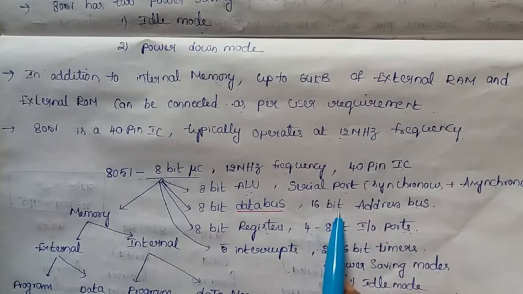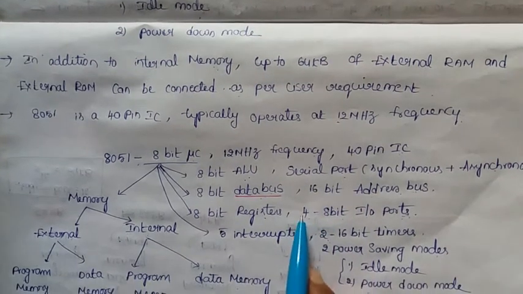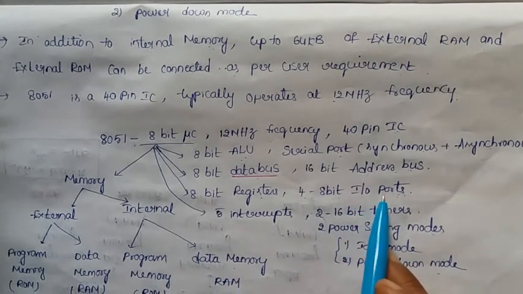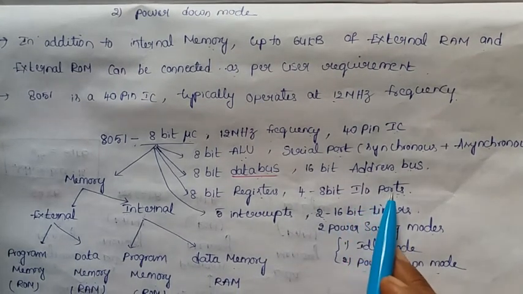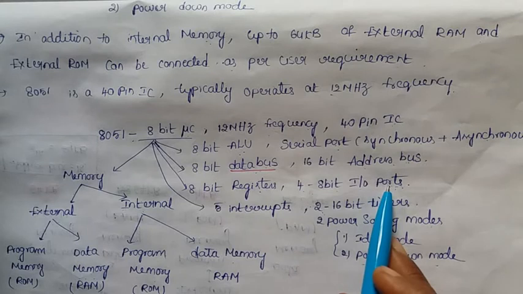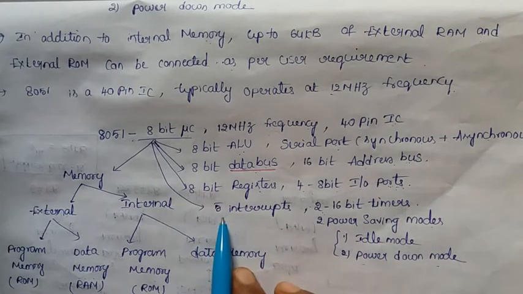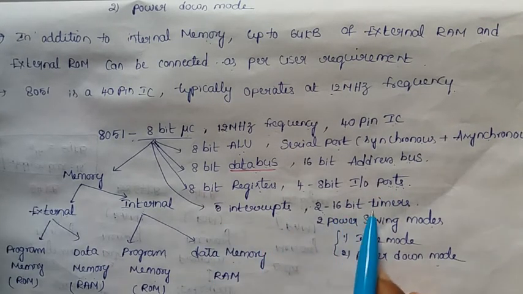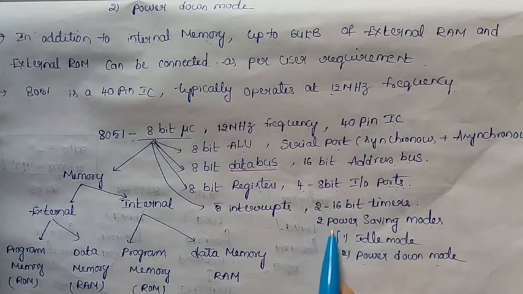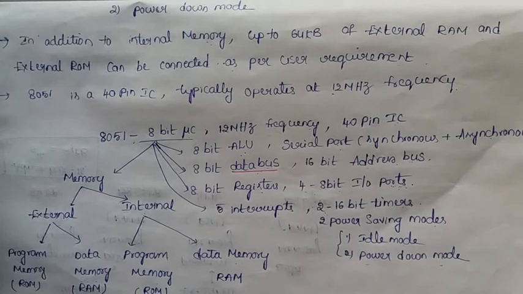It has four 8-bit I/O ports, by using which we can connect devices like keyboards and displays, and those ports can have alternate functions also. It has 5 interrupts and two 16-bit timers, used to generate hardware delays and for counting external events. And it has two power saving modes, idle mode and power down mode.